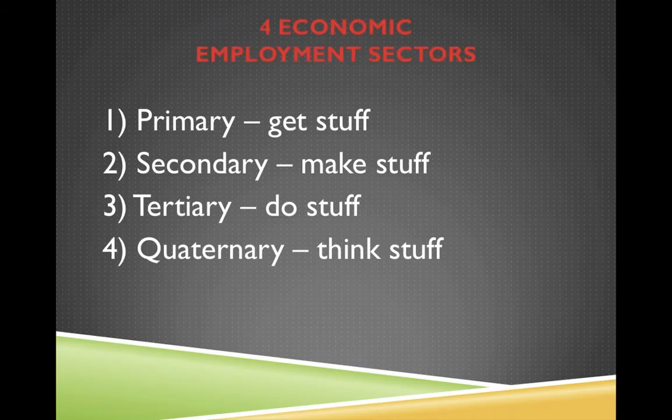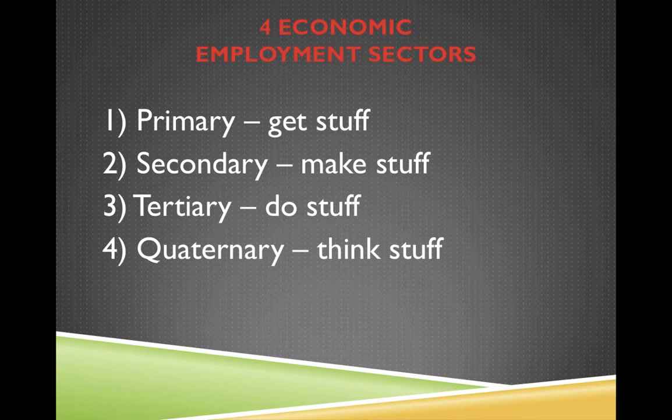And then there are the four different levels of economic employment. So you've got primary, secondary, tertiary, and quaternary. You're going to see these on almost every test as well. And again, this gives us an idea of where a country is economically speaking. So primary is getting stuff, secondary is making stuff, tertiary is doing stuff, quaternary is thinking stuff. I'll go through all these here in a second. But basically, when we look at a country and see the breakdown of their population and what percentage works in each sector, we can get an idea of where that country is.